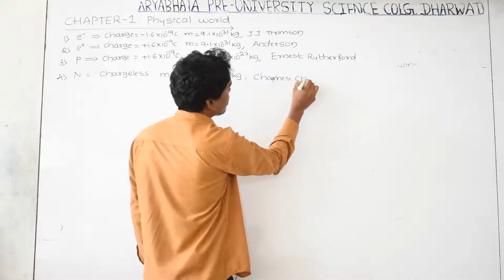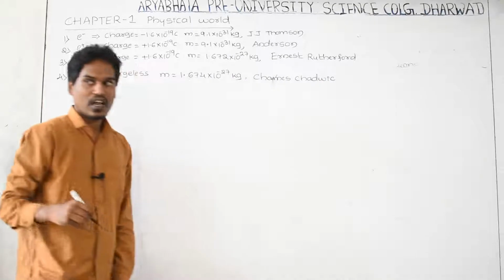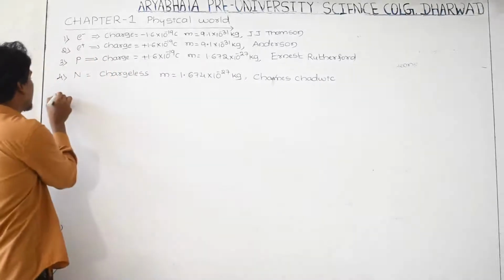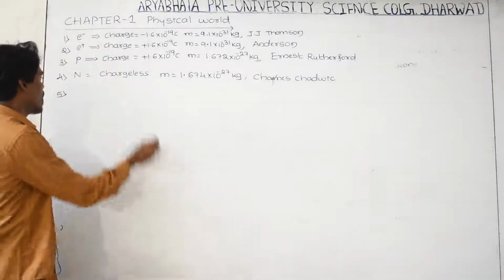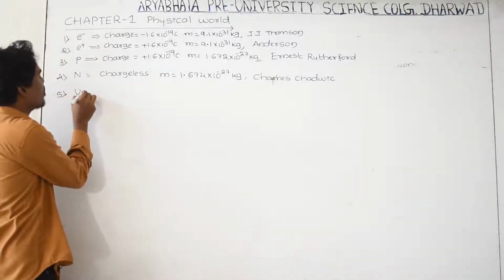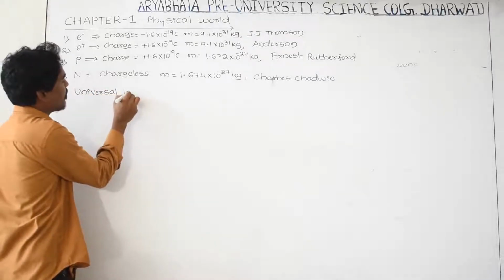James Chadwick, the neutron particle is discovered. And next we can move towards the concept of the universal law of gravitation.